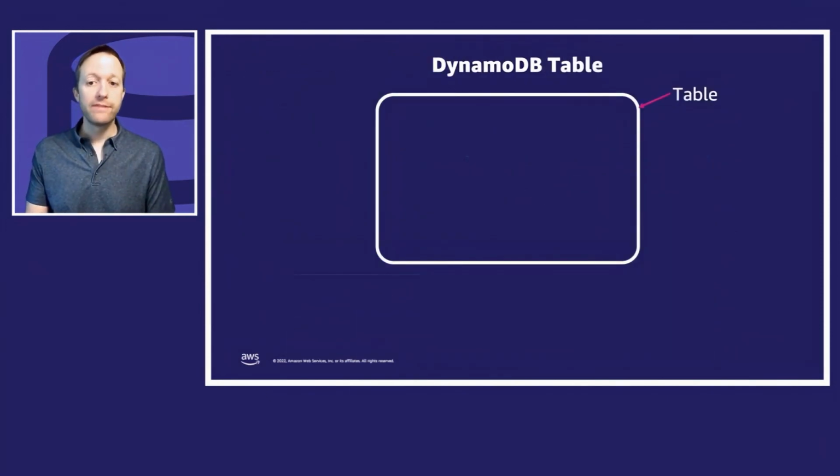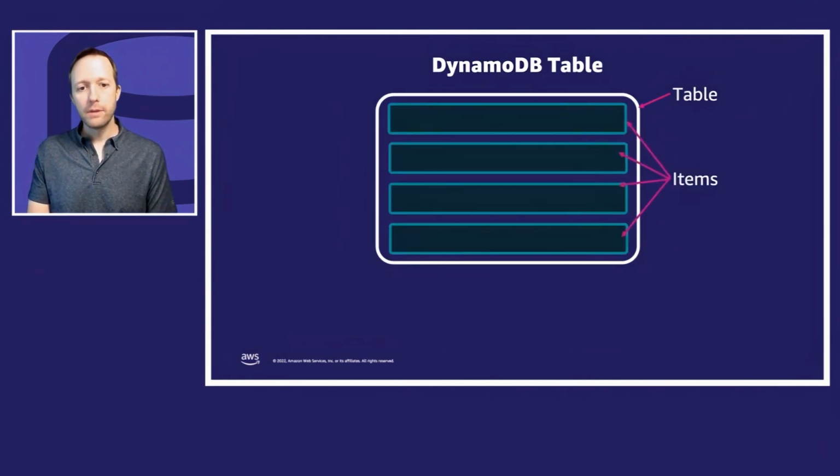In DynamoDB, you have tables. The table has a name. It's unique per region. So you can have different tables in different regions. And if you have a table of the same name in different regions, they're still separate tables unless you've turned on global tables. Okay? Inside of a table, you have items. Sometimes you call them a row. Formally, they're called items, but if you say row, I'll understand what you're saying.